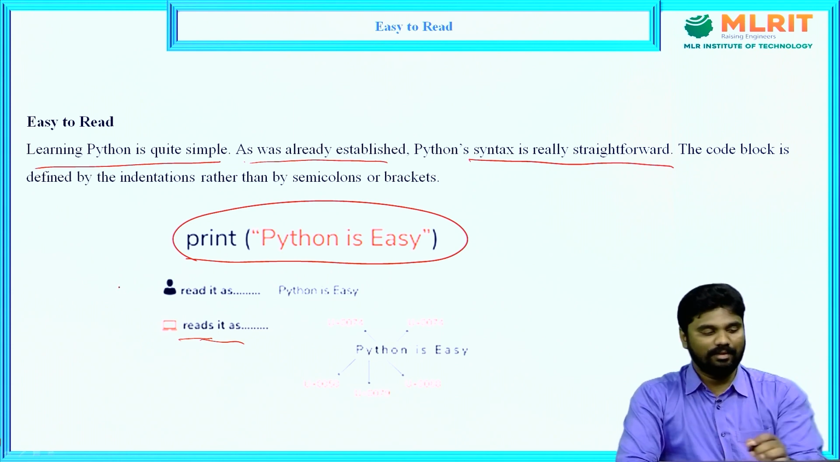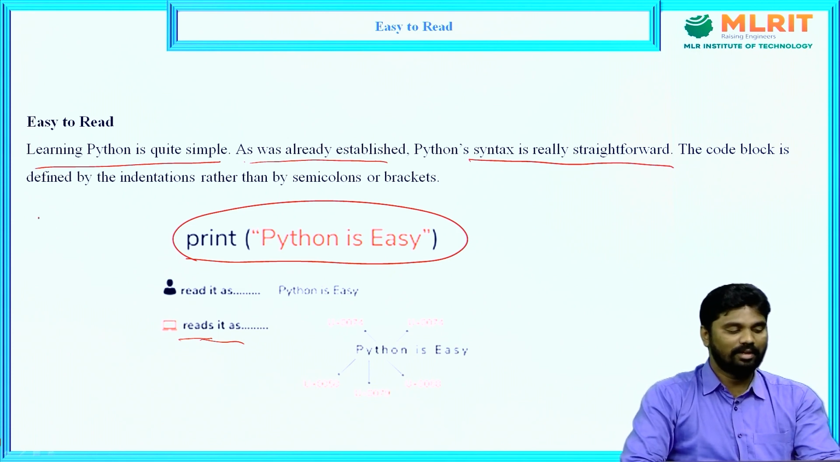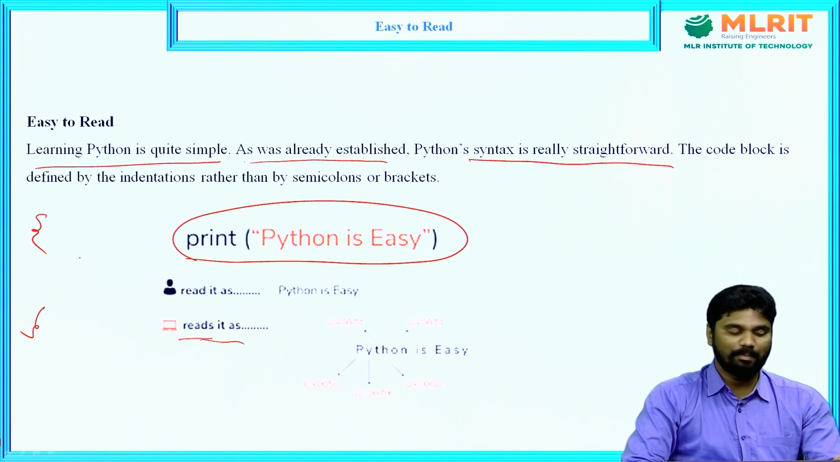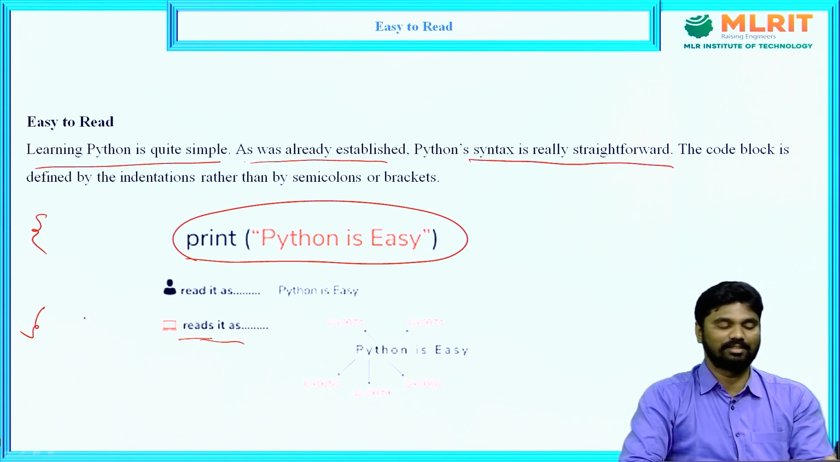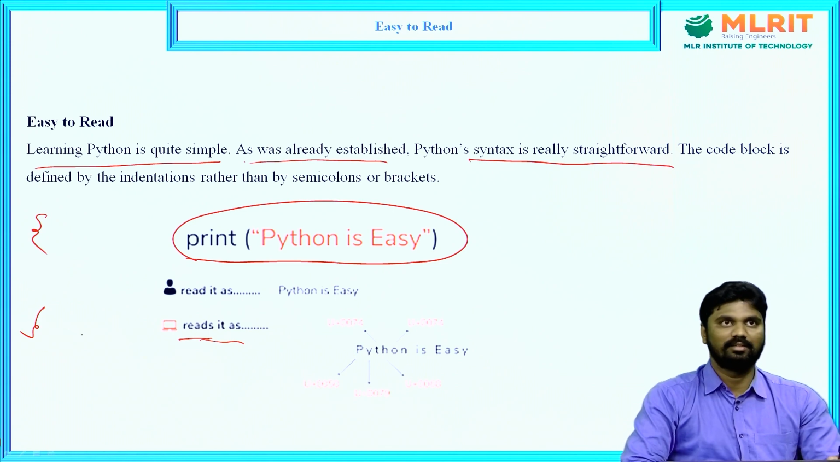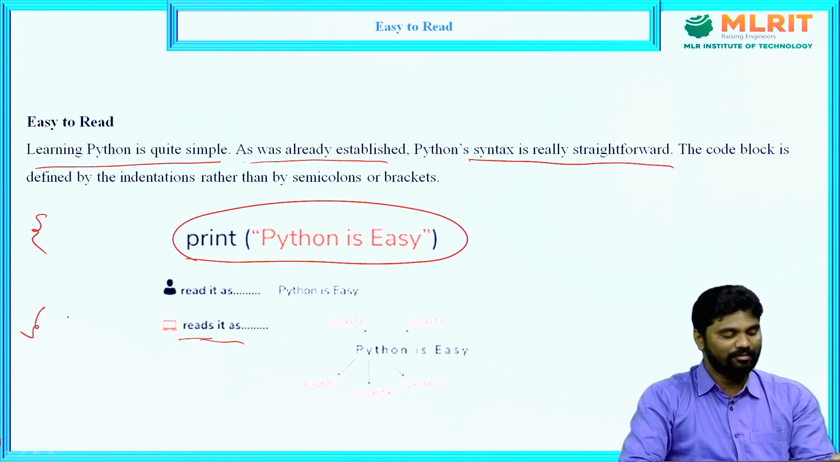Next, in Java, we have curly braces to represent a block of code. But in Python, we have indentation. Indentation means space characters. By default, the indentation is 4 spaces. For example, here def m1 function, colon, and then indentation, now print Python is easy.